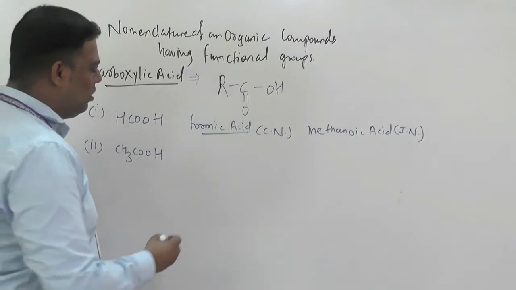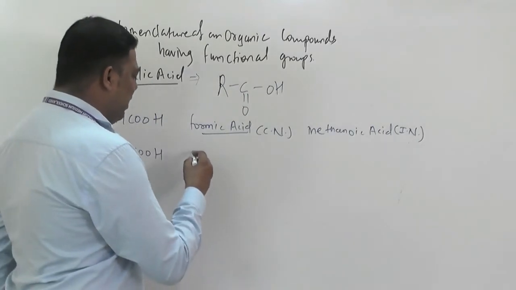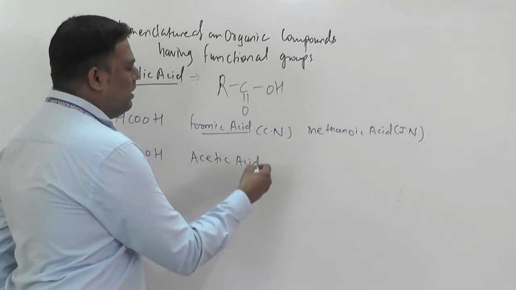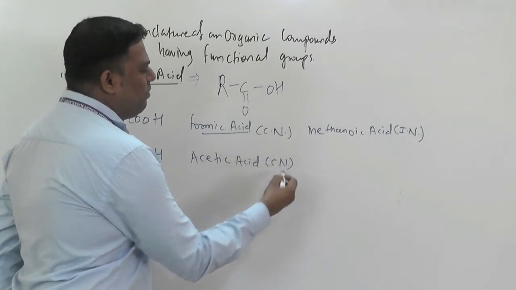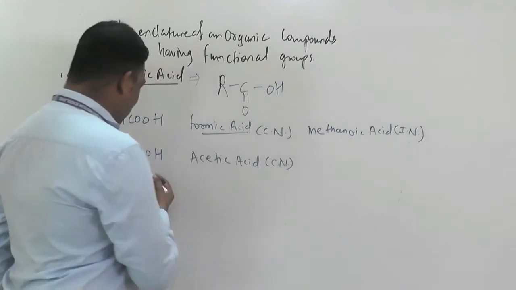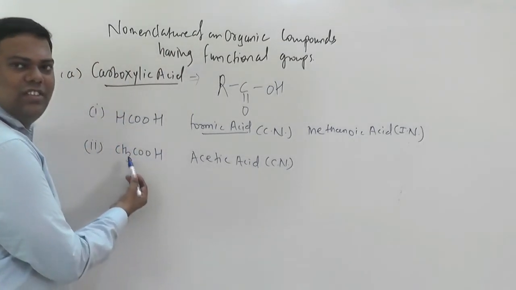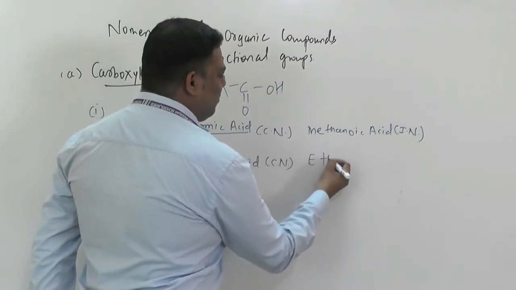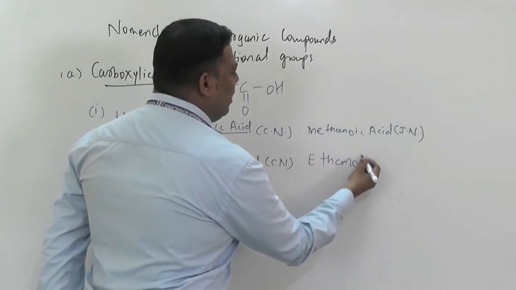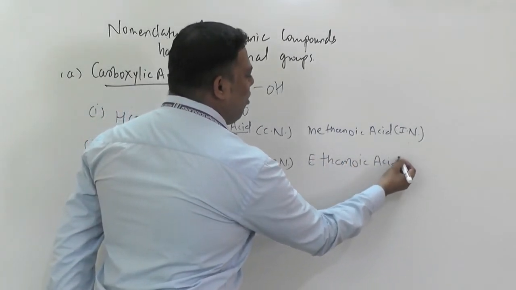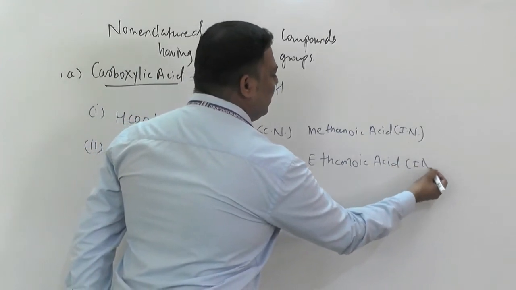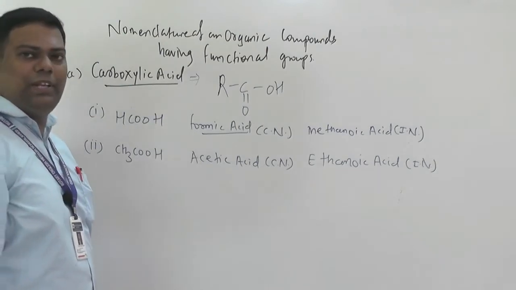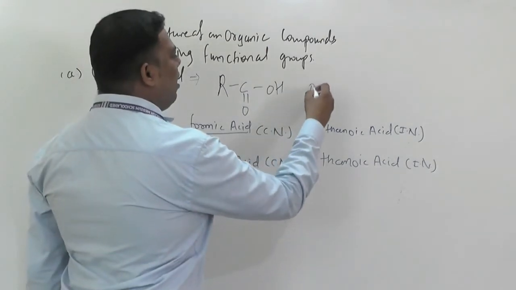CH3COOH, as you know beta, what? Acetic acid. Acetic acid is what? Common name. And because of these two carbon atoms, that's why it is what? Ethanoic acid. Ethanoic acid is what beta? IUPAC name.